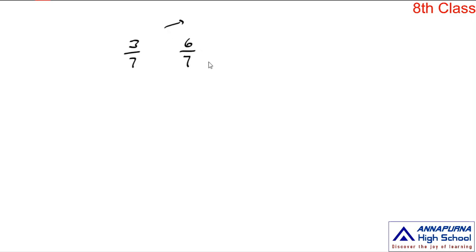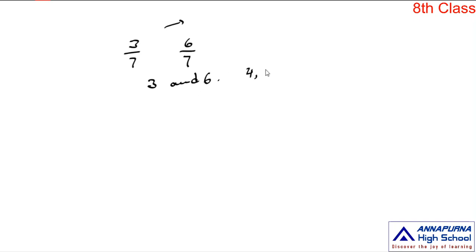Just observe the given two rational numbers. These two rational numbers have the same denominator, so we choose their numerators 3 and 6. Just think, what are the integers in between these two integers? In between 3 and 6, there are two integers.